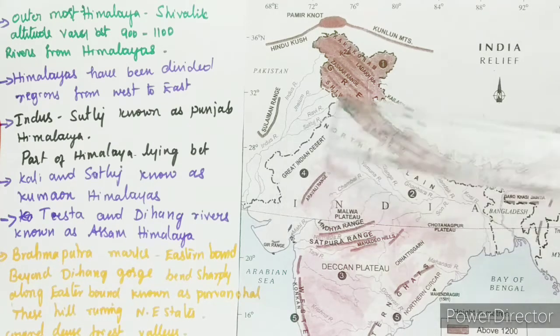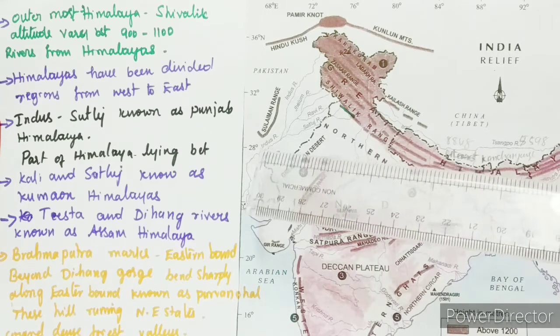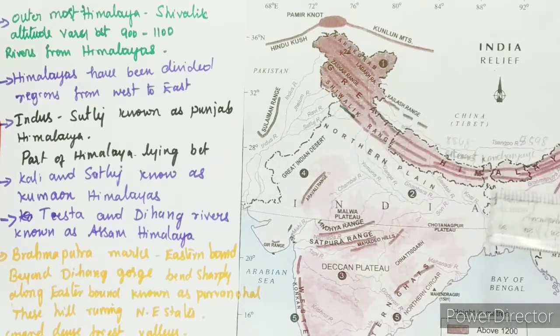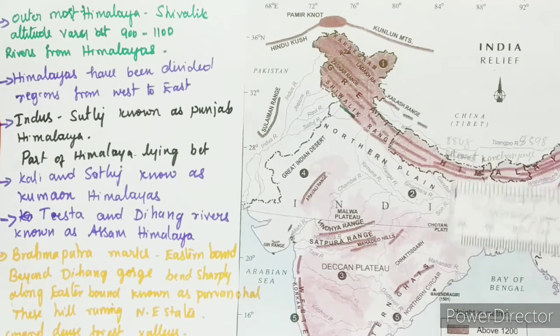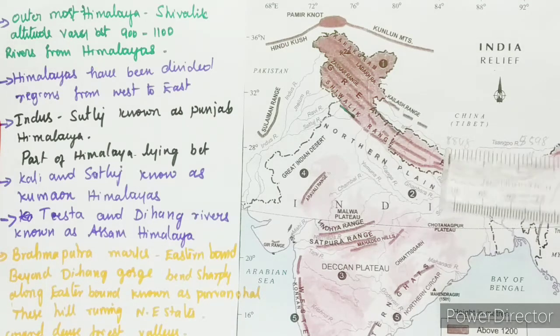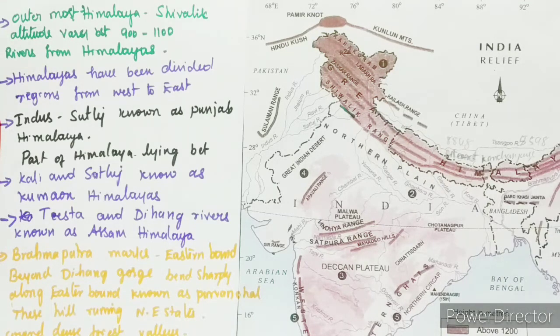So because of this deposit of alluvium, this land is very fertile. It spreads over an area of 7 lakh square kilometers, the plain being about 2400 kilometers long and 240 to 320 kilometers broad. That means it spreads over 7 lakh square kilometers. Long it is 2400, and the width is 240 to 320.